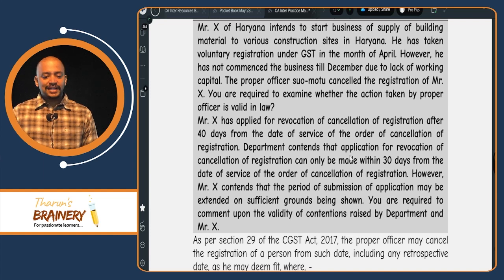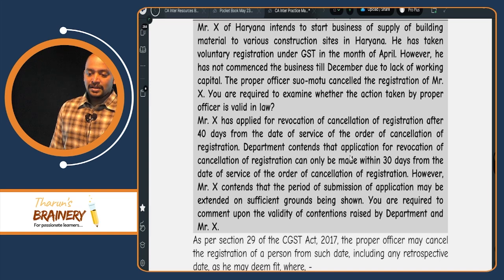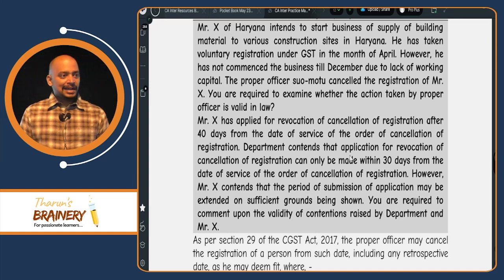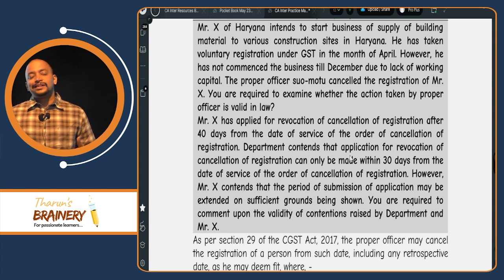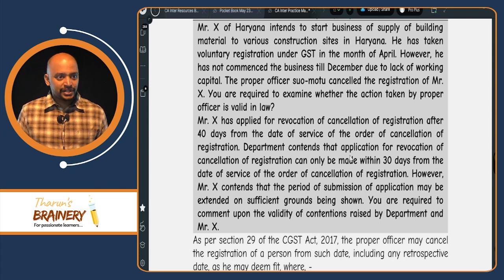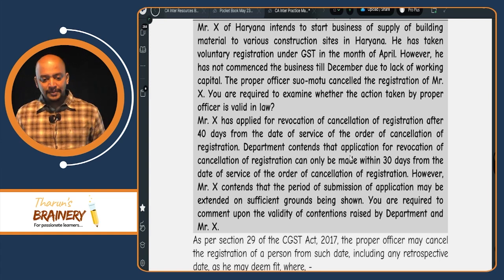Due to lack of working capital, the proper officer suo motu cancelled the registration of Mr. X. You are required to examine whether the action taken by the proper officer is valid in law. Yes, whenever a person voluntarily obtains registration and does not commence business within 6 months from the date of registration, their registration can be cancelled by the proper officer. In this case, the action taken by the proper officer is valid.